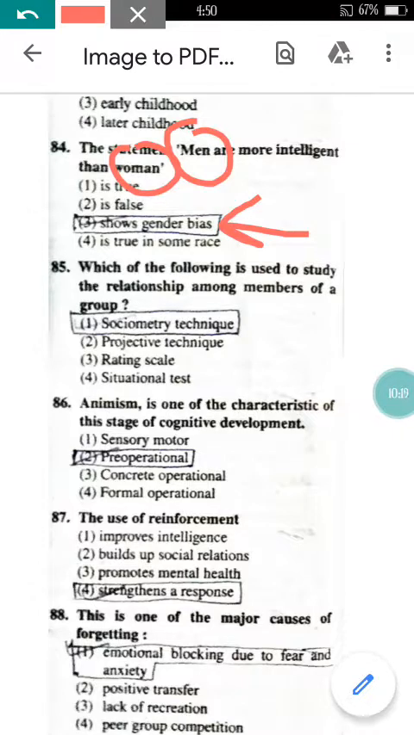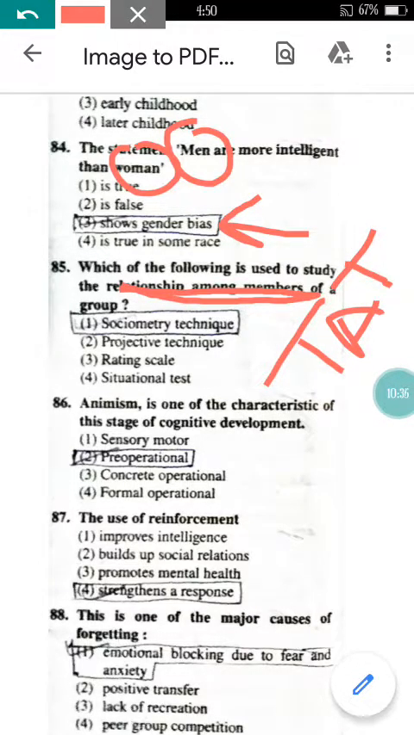Question number 85. Which of the following is used to study the relationship among members of a group? As we know, to study performance, we make use of the test. To study the relationship with the other students, we take the sociometric technique, just to know how social the student is with the other students. Yes, so it will be the sociometric technique. Question number 86. Animism is one of the characteristics of this stage of cognitive development. So the option for this one will be pre-operational stage.